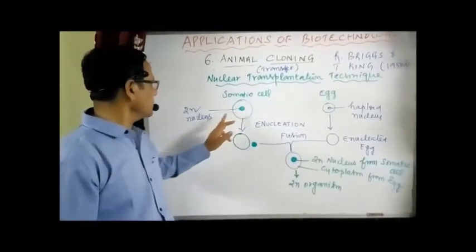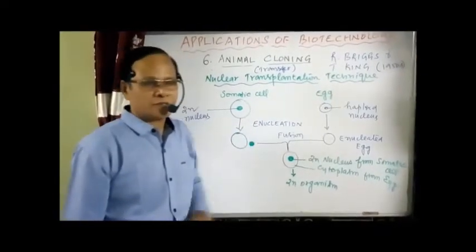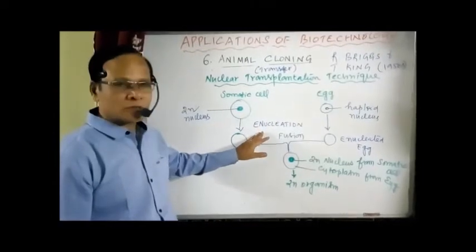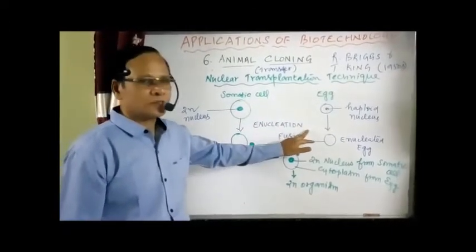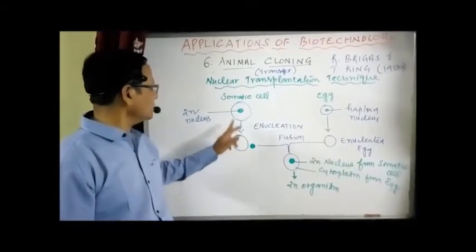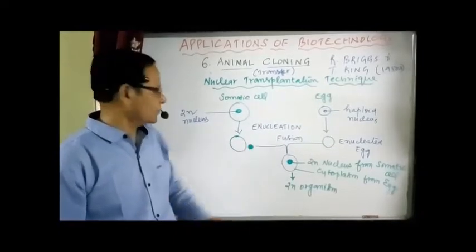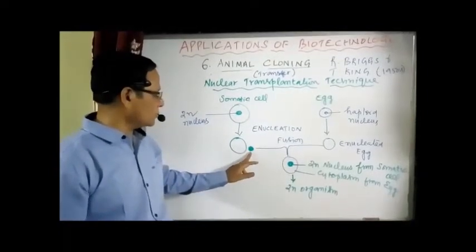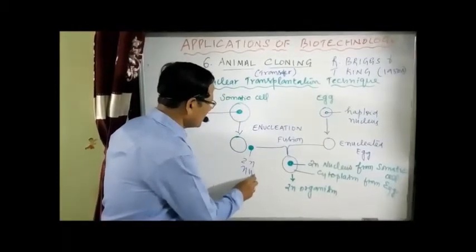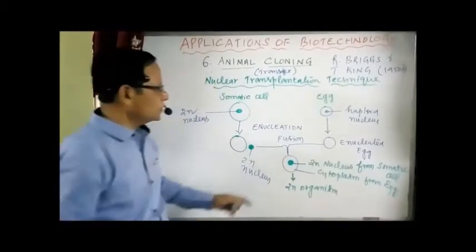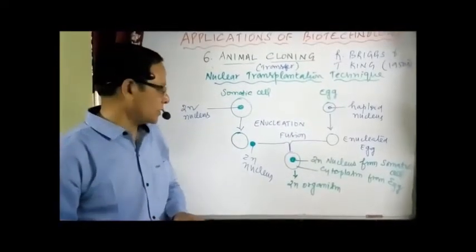The somatic cell contains a diploid nucleus and the egg contains a haploid nucleus. Now the next process, removal of the nucleus, is called enucleation. In both the somatic cell and egg cell, the nucleus was removed. So now we have the nucleus outside. This is the diploid nucleus, 2n nucleus, of the somatic cell. And this is the enucleated egg without the haploid nucleus.